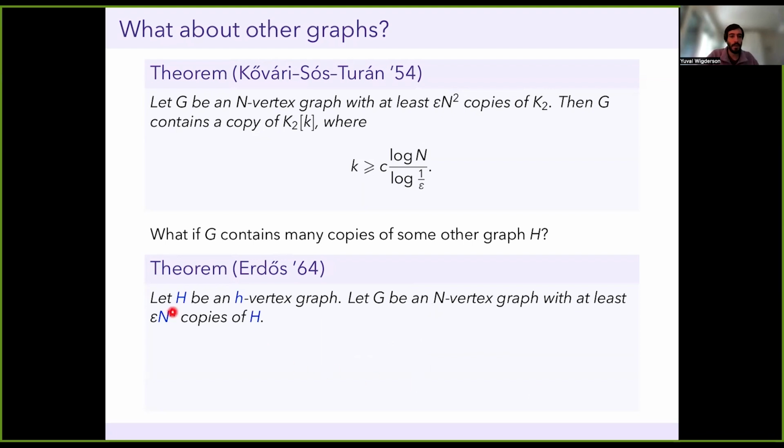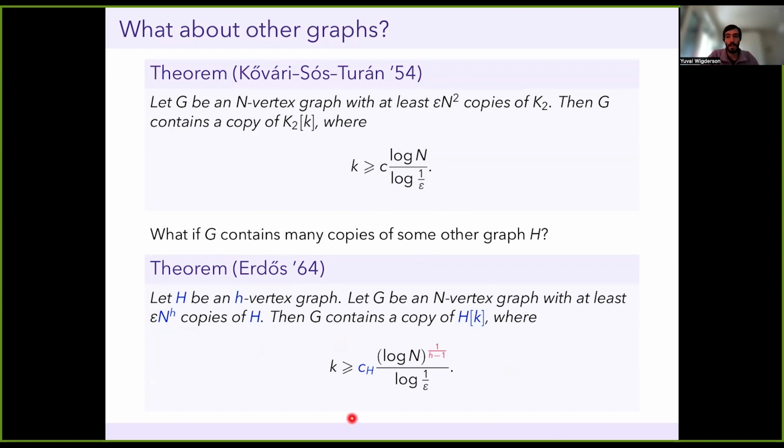So now I fix my favorite graph H, and let's say it has little h many vertices. Now my graph G, I'm assuming it has many copies of H, and the natural scaling before was epsilon n squared. Now the natural scaling is epsilon times n to the h, because n to the h is basically the maximum number of copies of H I can have in any graph on n vertices. And so again, the assumption is I have many copies of H. The conclusion will be that I have a large blowup of H, and that's indeed true. But the expression is a little different now.